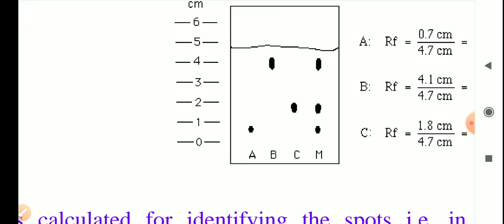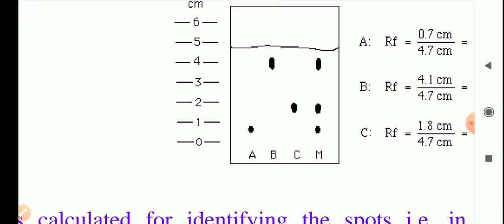If you run it with the same solvent and the same plate, we'll get three different spots after developing, or after the completion of the whole process. By UV light or keeping it in the iodine chamber, you will see this type of spot on the TLC plate.